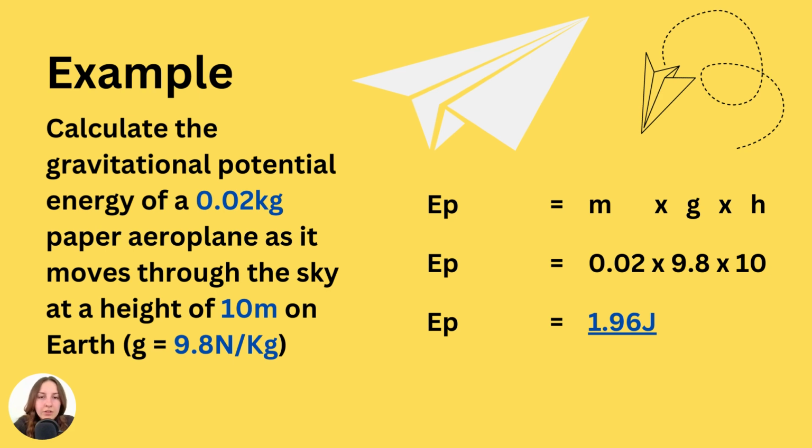So 0.02 kilograms is the mass. 9.8 is the gravitational field strength and the height is 10. And then by calculating and timesing these numbers together, we get an answer of 1.96 joules. Don't forget to always include the unit and underline the answer. This way, your examiner will be able to see clearly evidence of your working out and logical thought.